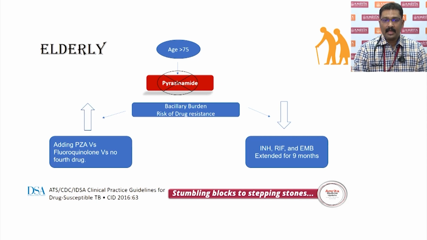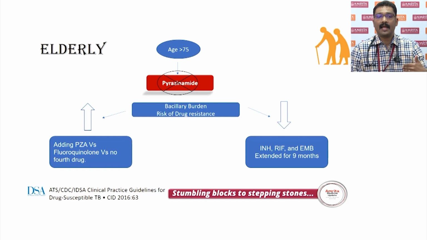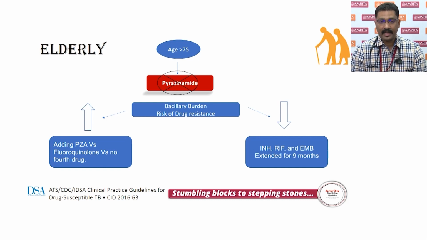I think it would be better if you look at certain other parameters like bacillary burden as well as the risk of drug resistance. Now, if it is low, then probably you can avoid pyrazinamide, but you extend the treatment for about 9 months. If both these parameters are high, then adding pyrazinamide is still probably a safer option, with definitely adequate monitoring.